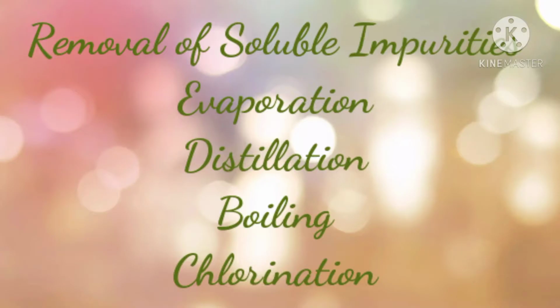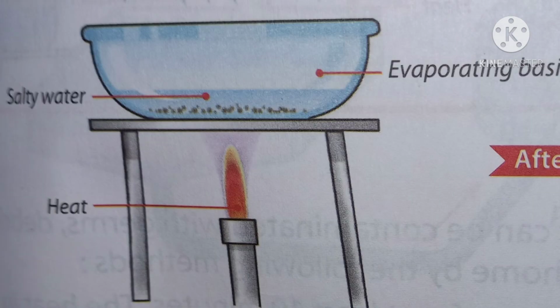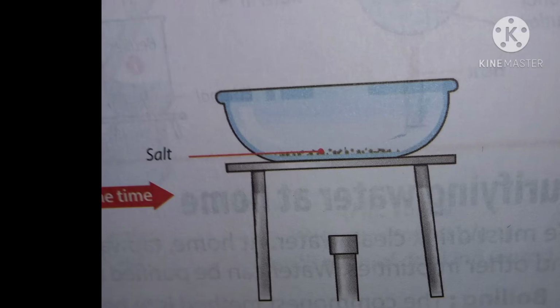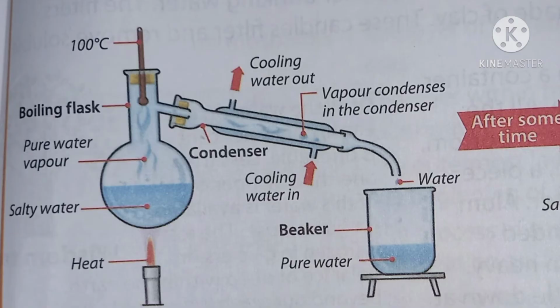Soluble impurities present in water can be removed by the process of evaporation, distillation, boiling and chlorination. In the evaporation method, the solution containing soluble impurities like salt is heated. After some time, the water gets evaporated and changes into steam, and the impurities are left behind. In evaporation, water mixes into the air in the form of vapor and only impurities are left behind.